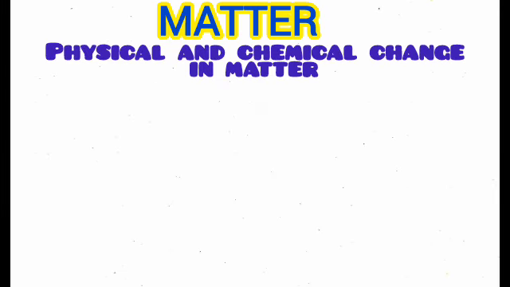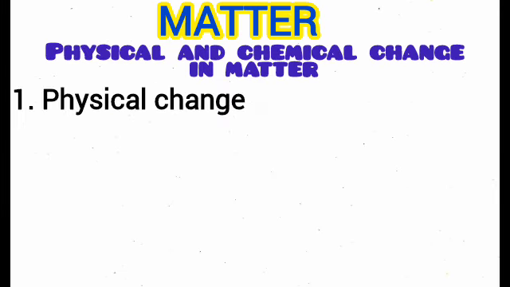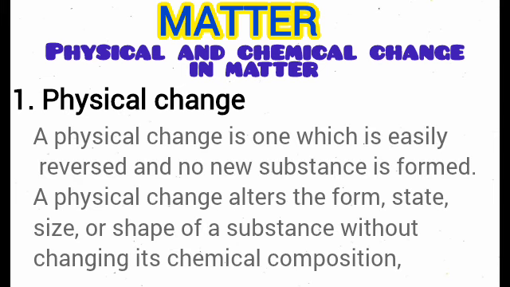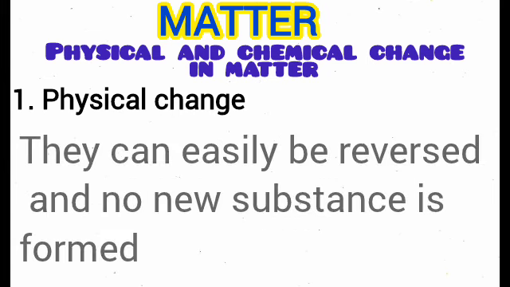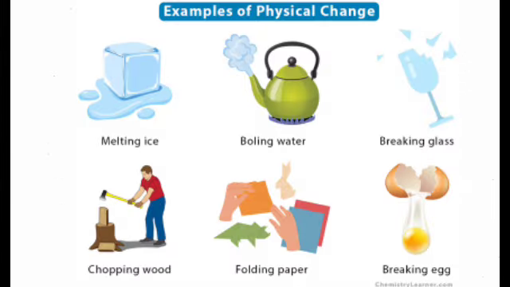Let's talk about physical and chemical changes in matter. Physical change is one which is easily reversed and no new substance is formed. A change that actually alters the state of the matter or the size, shape, without changing the chemical constituent or composition of that matter is called a physical change. Two key important points to know about a physical change are the fact that it can easily be reversed and no new substance is formed. Now let's take a look at the diagram.